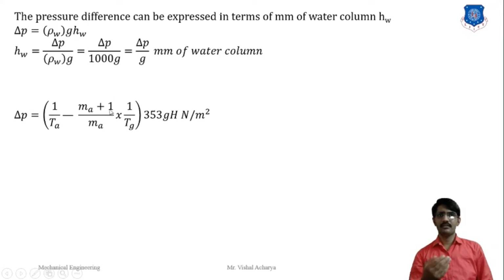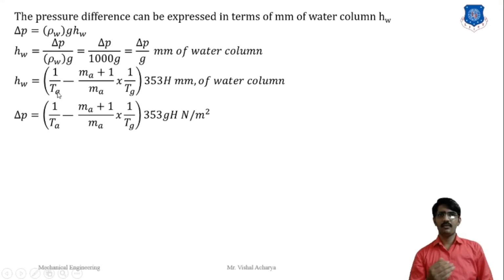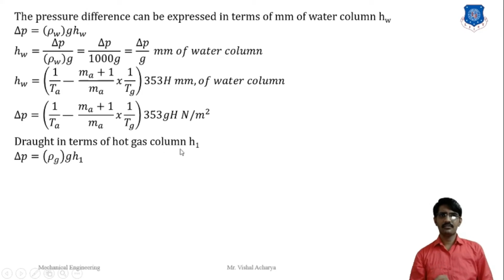Putting this value in this equation, we get 1 by Ta minus (Ma plus 1) divided by Ma cross 1 by Tg, into 353 H, in terms of mm of water column. So here is the draft in terms of mm of water column. We can also find it in meters of hot gas column. For meters of hot gas column H1, we write delta P by rho g, where rho g is the density of the gas. Here the static draft we already learned: 1 by Ta minus (Ma plus 1) by Ma cross 1 by Tg, 353 g into H.